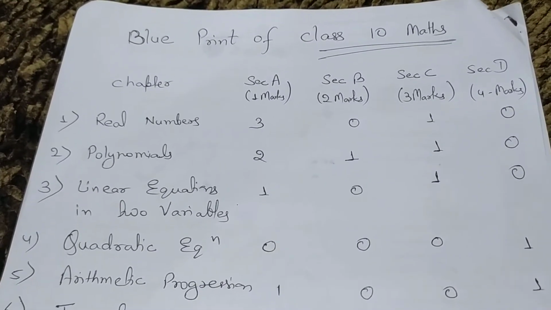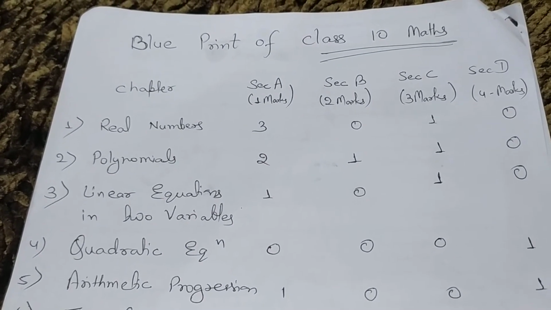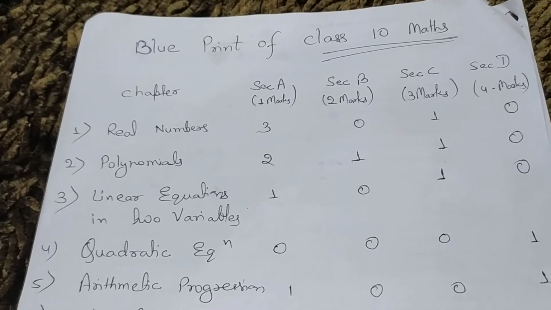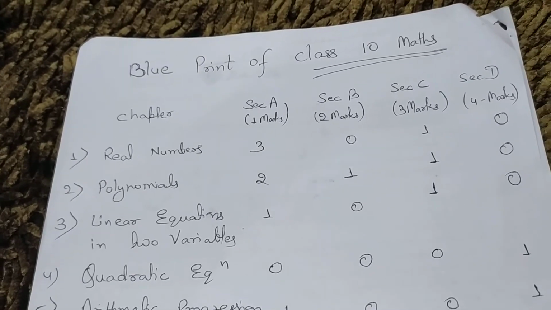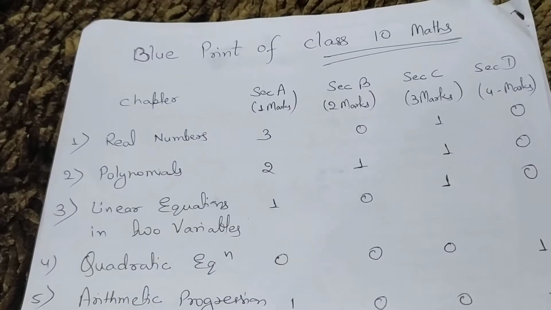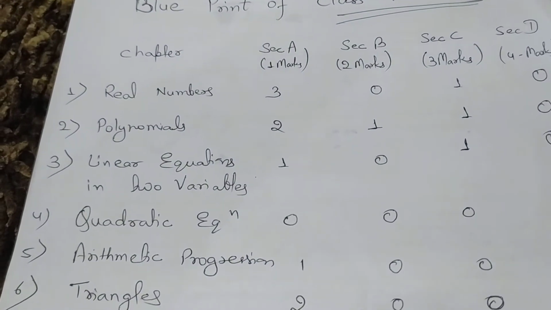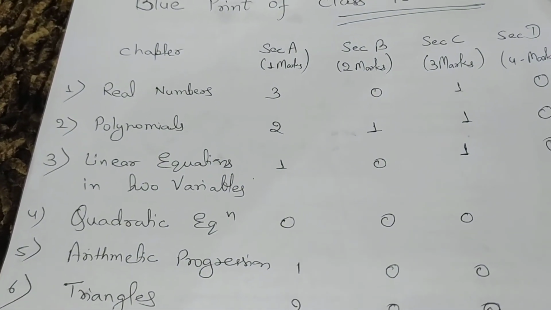Section A has a total of 20 questions, section B has 6 questions, section C has 8 questions, and section D has 6 questions. Okay, then we start with the first chapter, real numbers.